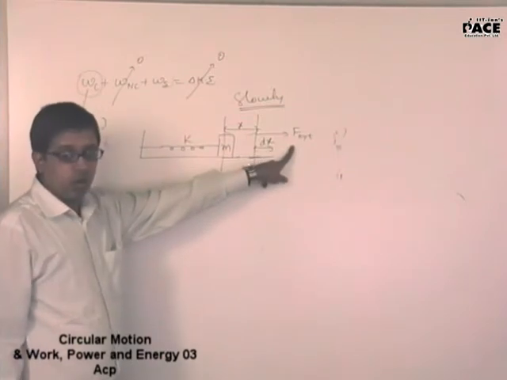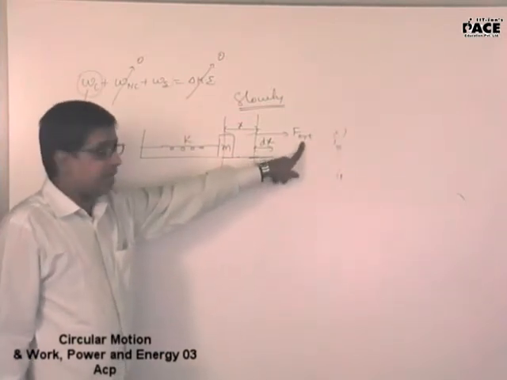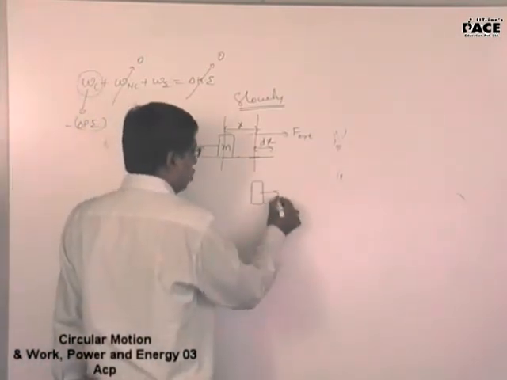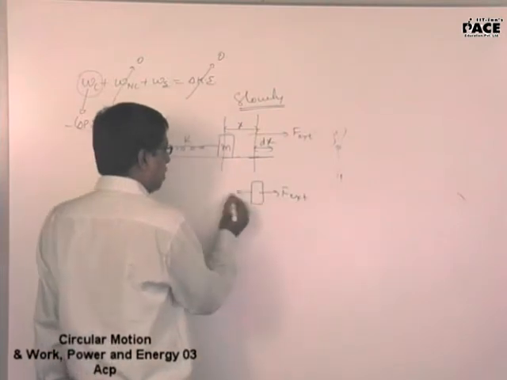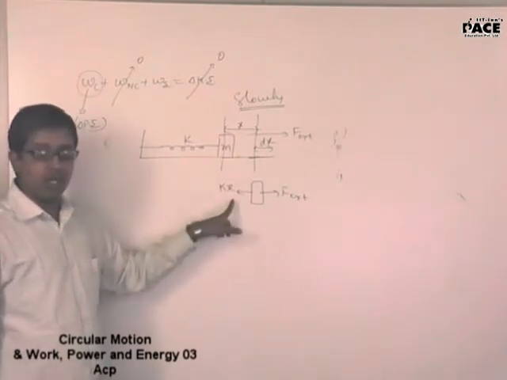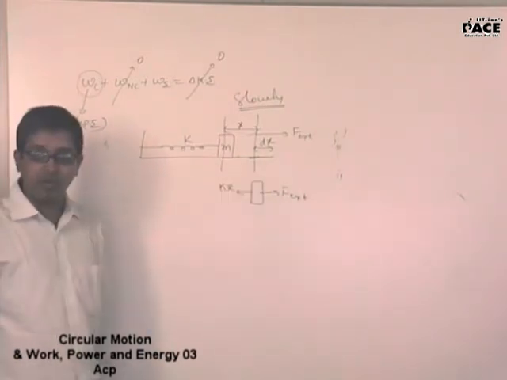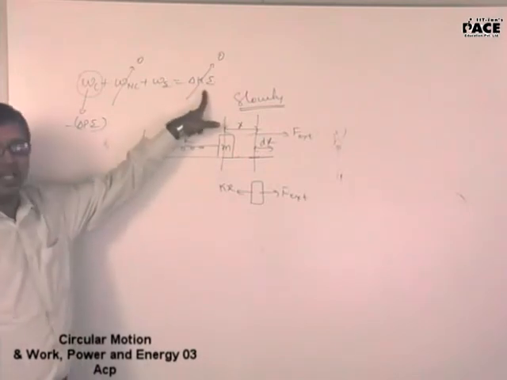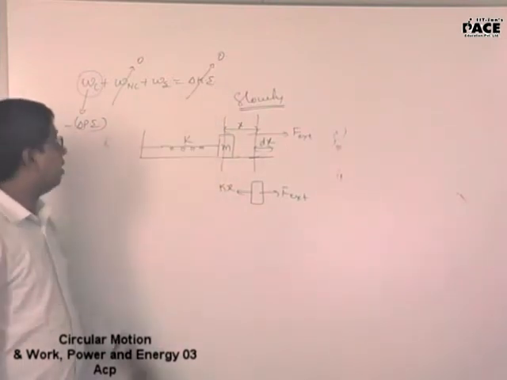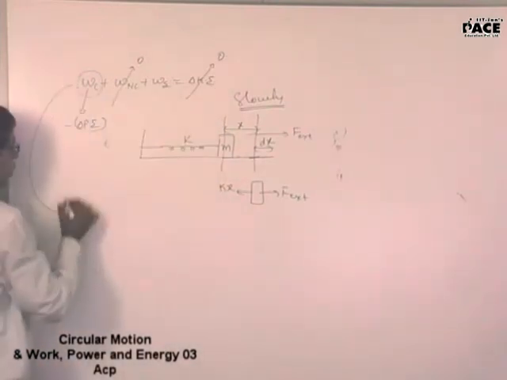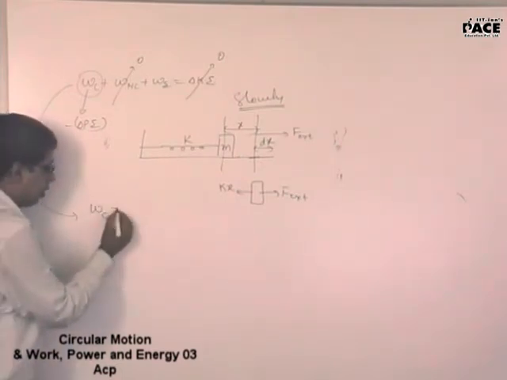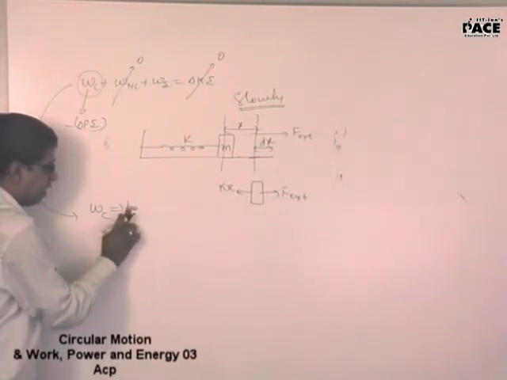The technical word is slowly, so that the change in kinetic energy is 0. When I am pulling it very slowly, obviously the external force I apply should be equal to kx in the opposite direction. Only if I am pulling it slowly, F external will be equal to kx, so that I can consider net total force on it to be 0, so that it is moving with uniform velocity. When it is moving with uniform velocity, change in kinetic energy is 0. Under those circumstances, your equation will become, either calculate the work done by conservative force, put a negative sign,